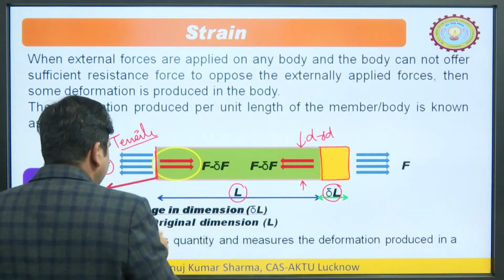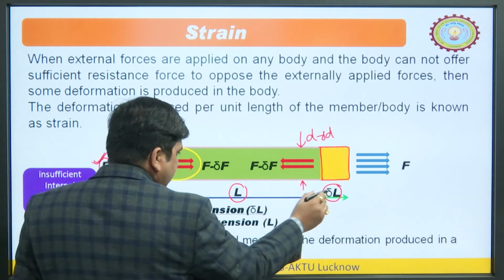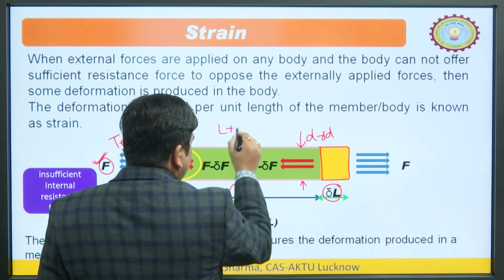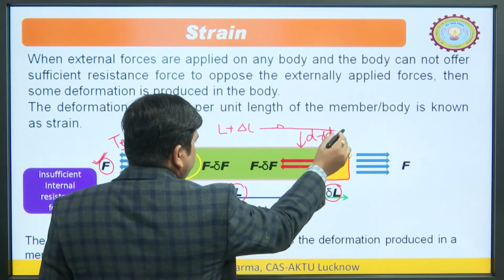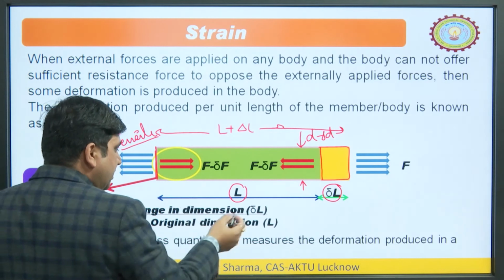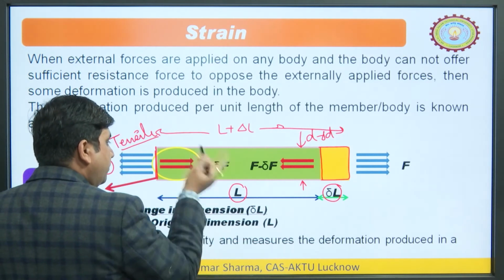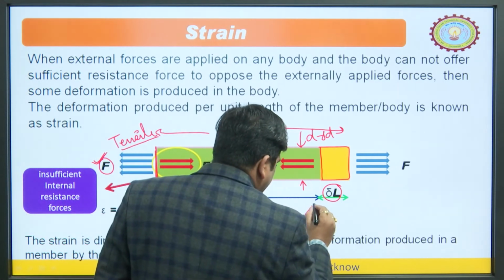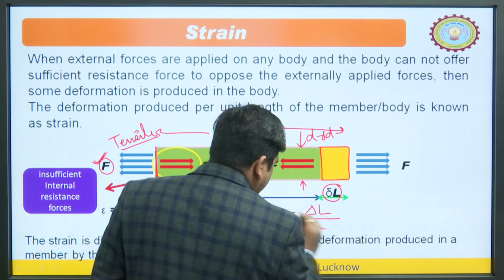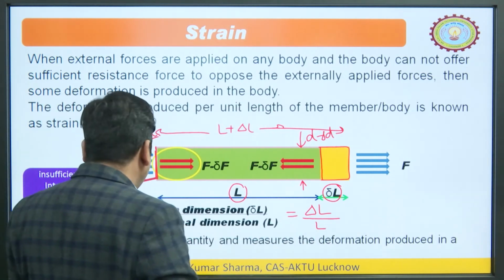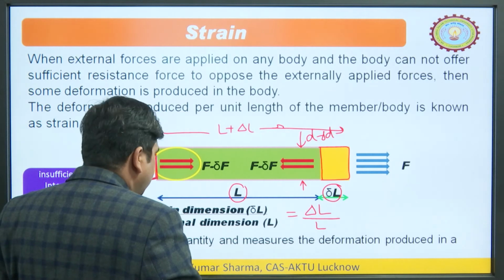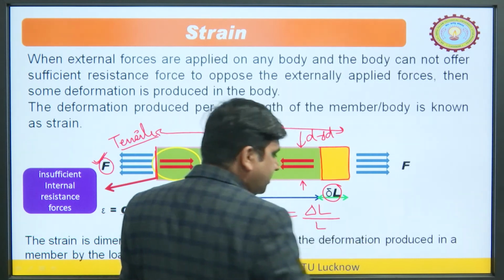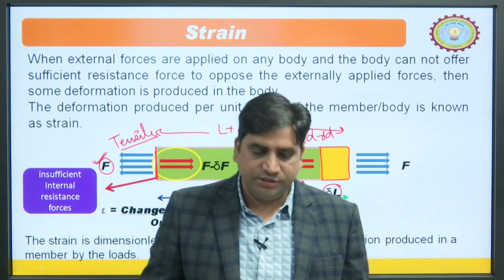So, strain is the change in dimension, that is delta L. Initially it was L, now it is L plus delta L. So, what is the increment in the length? That is delta L. So, delta L upon the original dimension. What was the original? That was L. So, by definition epsilon is equal to delta L, the change in dimension, upon the original dimension. So, what would be the strain unit? That would be dimensionless, because it is meter by meter, a dimensionless quantity, right. So, this is the strain.